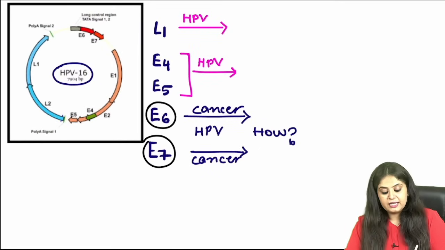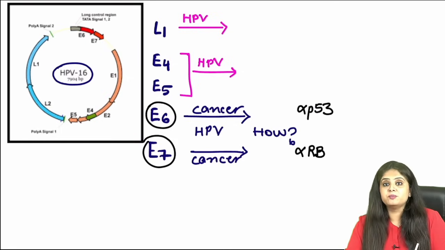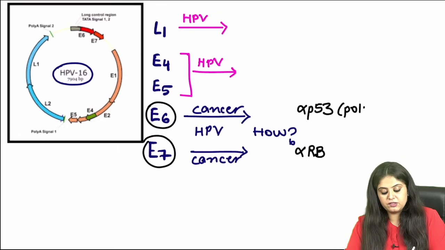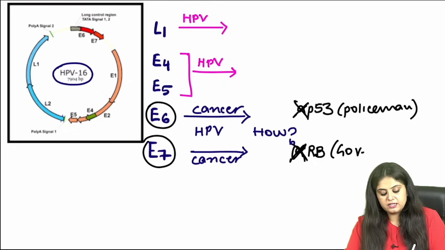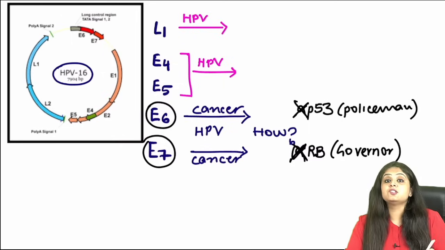But how? E6 will inactivate our policeman, which is P53. E7 will inactivate governor of the genome, RB gene. Do you remember? P53 is known as the policeman of the genome, and RB gene is known as governor of the genome. And both of them are going to be inactivated by E6 and E7 respectively.